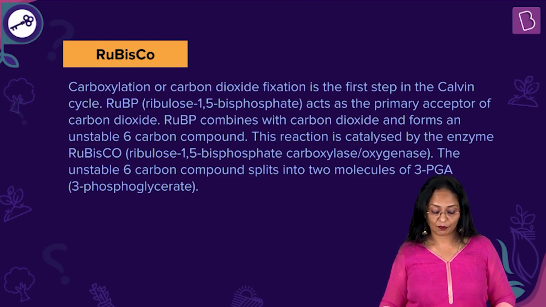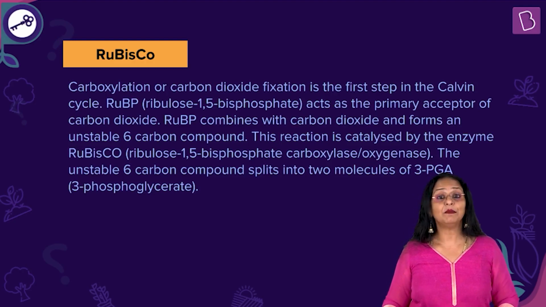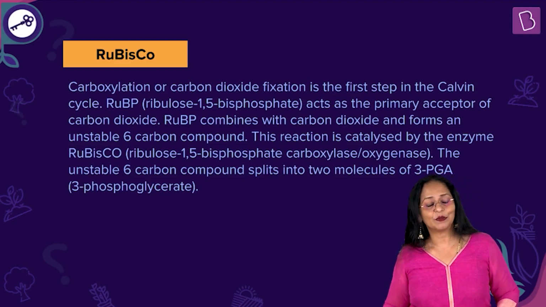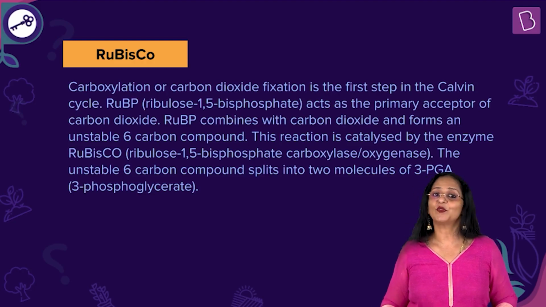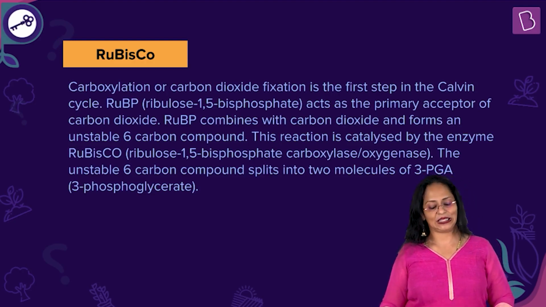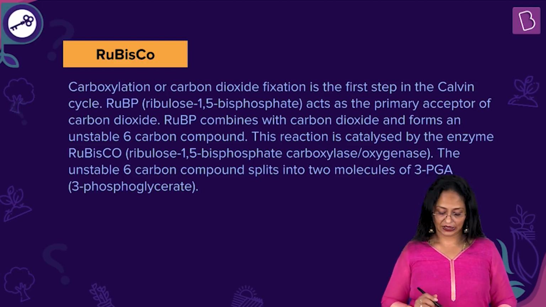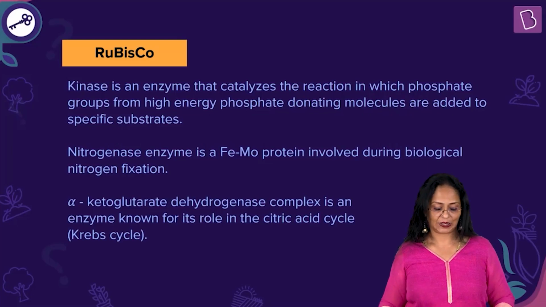RUBP, ribulose 1,5-bisphosphate, acts as the primary acceptor of carbon dioxide. RUBP combines with carbon dioxide and forms an unstable 6-carbon compound. This reaction is catalyzed by the enzyme rubisco, ribulose 1,5-bisphosphate carboxylase oxygenase. The unstable 6-carbon compound splits into 2 molecules of 3-PGA, that is 3-phosphoglycerate.